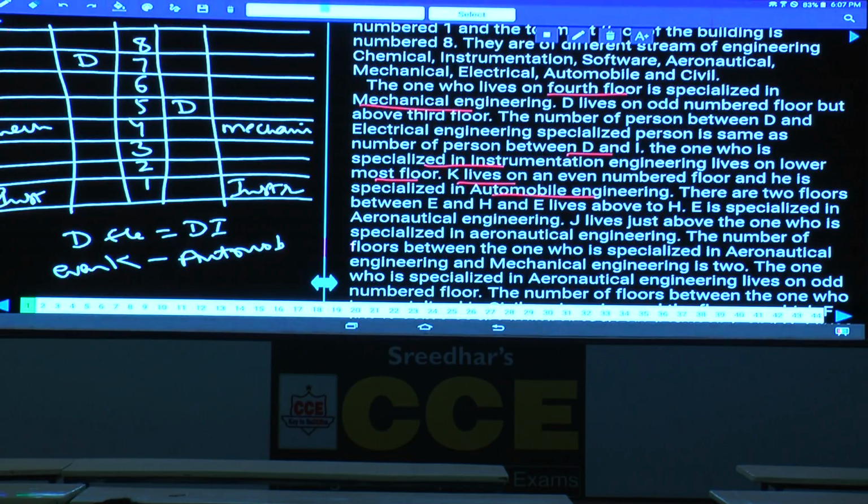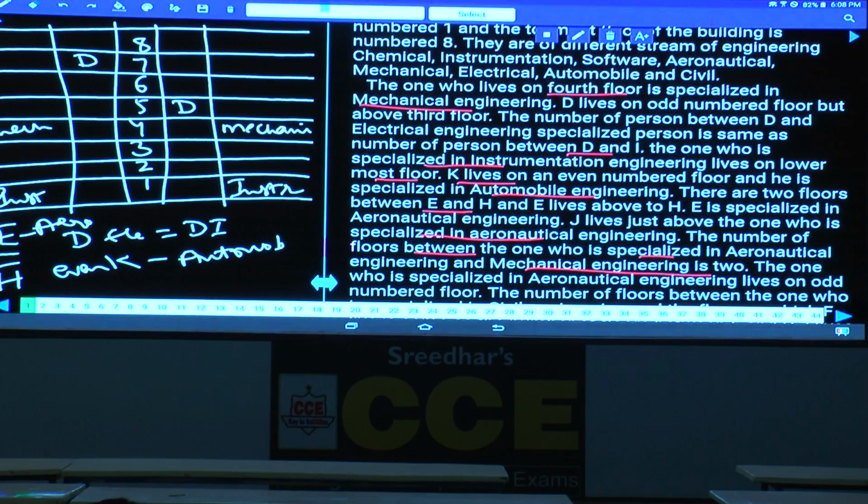There are 2 floors between E and H, and E lives above H, and E is specialized in aeronautical. E is aeronautical engineering, and J lives just above the one who is specialized in aeronautical. Hence, J will be here, just above. Hence, J, E aeronautical, 2 blanks followed by H. And the number of floors between aeronautical engineering and mechanical engineering is 2.